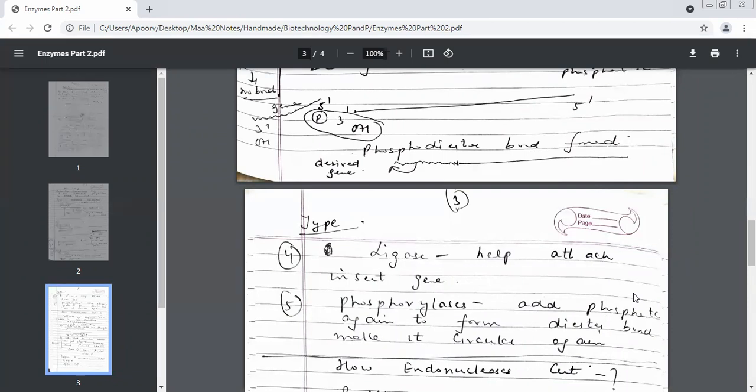As of now, let's have a very quick revision of the topic that we've just done. We are done with the second topic of the chapter, that is enzymes. What have we done today? Enzymes. In the next period, we'll take up 2 very important things about the enzyme endonuclease. We have just said that endonucleases are called molecular scissors. And why are they called molecular scissors? Because they cut the DNA. Yes, they cut the DNA. Now we need to see how they cut the DNA. And we also need to know about the nomenclature of endonucleases. How do we name these endonucleases? That is what we need to do.